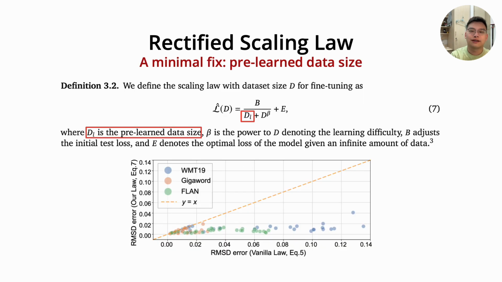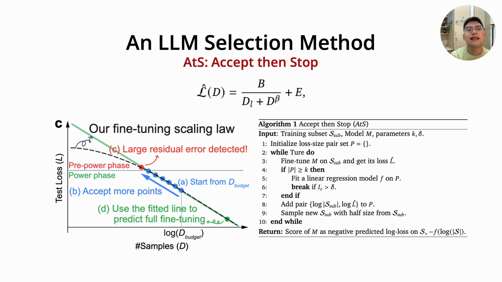Then we think about how to rectify the vanilla law to fit the transition. A drawback of the vanilla law is that when the dataset size goes to 0, the predicted loss will go to infinity. This is not correct, as we know that zero-shot loss is always bounded. Therefore, we introduce a term named pre-learned data size in the denominator, and this rectified scaling law can have very low fitting error compared to the vanilla law. Then we applied the rectified law to LLM selection.